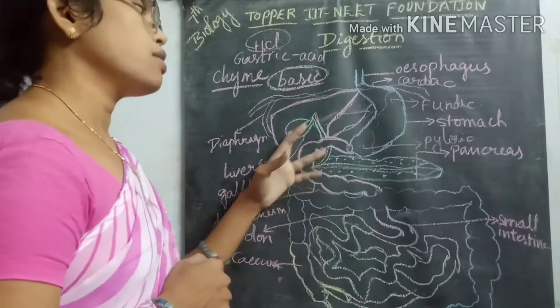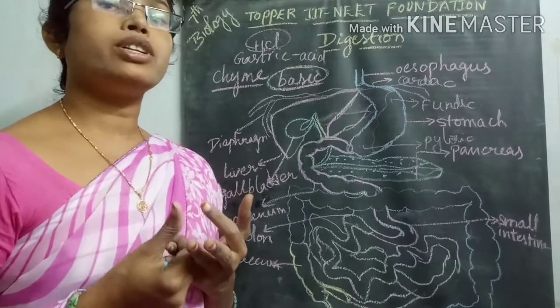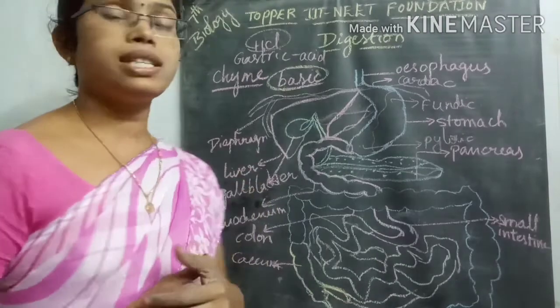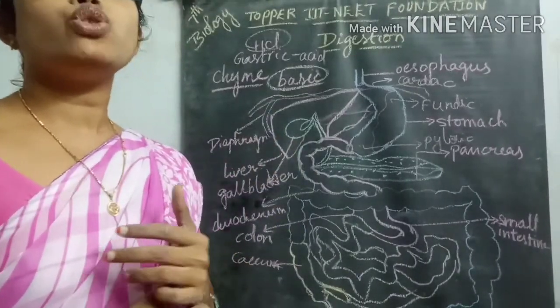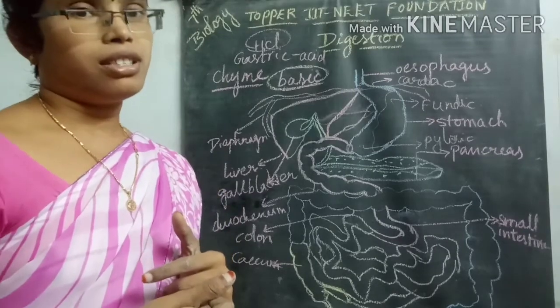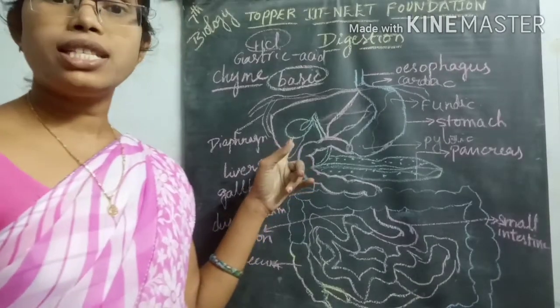In between these lobes, there is a bulb-shaped, conical projection-like structure called the gallbladder. From this gallbladder, a juicy secretion called bile juice is released. This bile juice is somewhat basic in nature.